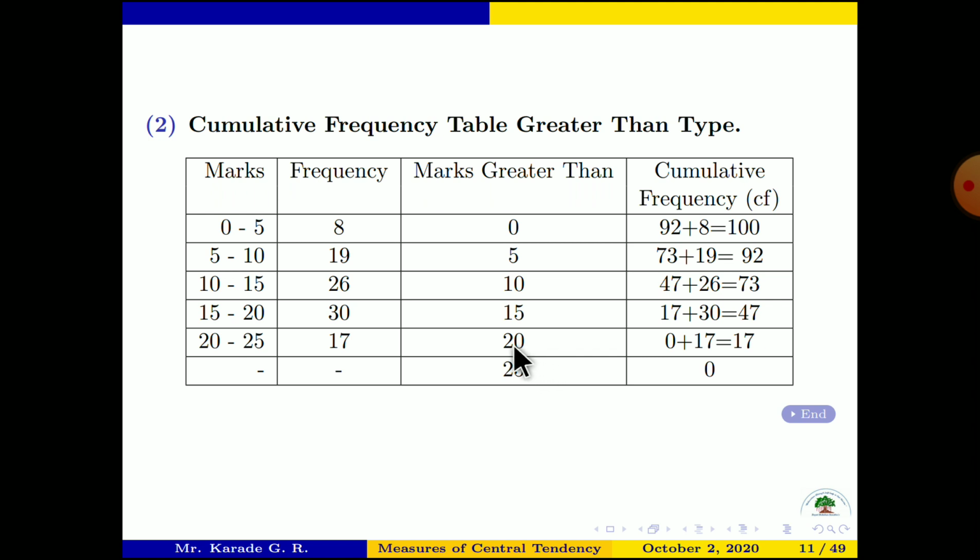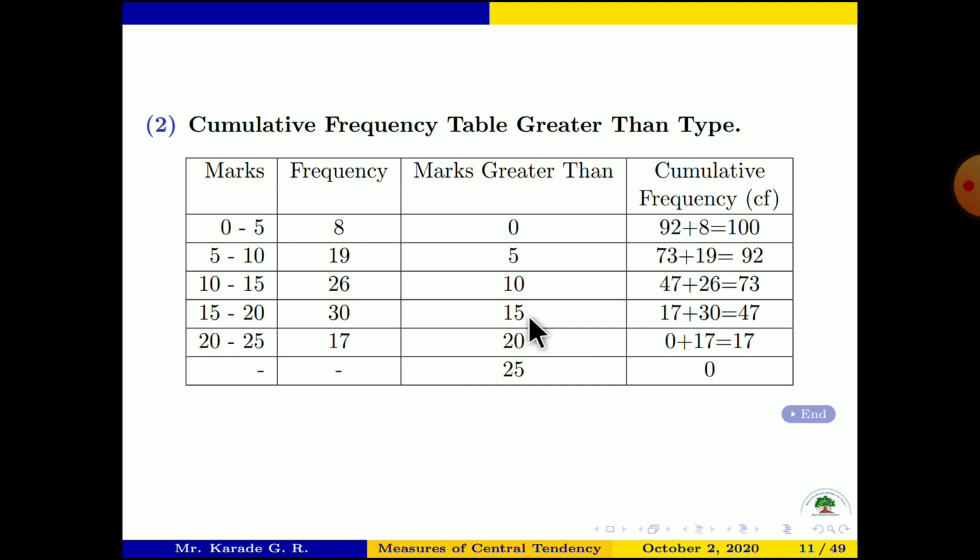So important is from here. We write this 17 as it is here, 17. The meaning of this is there are 17 students having marks greater than 20. Now in this 17 we add the previous row frequency, means 30. 17 plus 30 gives 47. And the meaning of this is there are 47 students having marks greater than